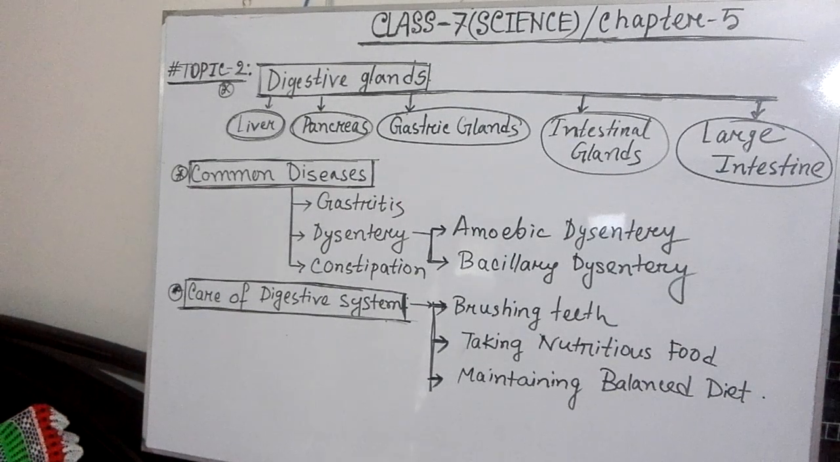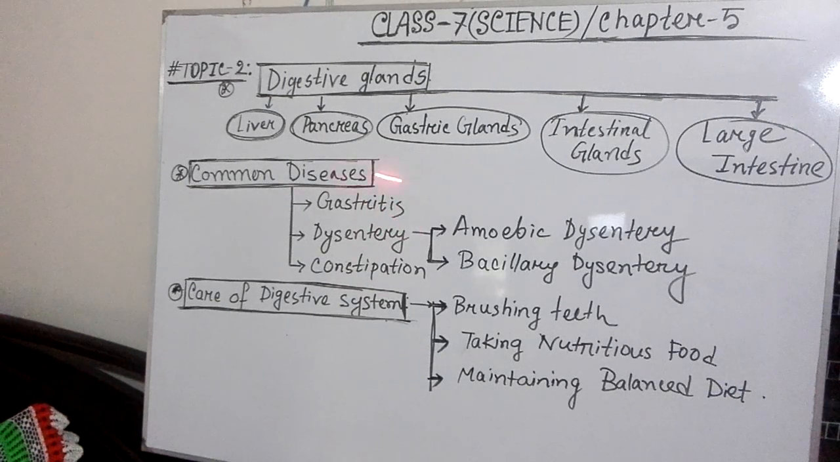Common diseases. The common diseases are gastritis, dysentery, constipation. Gastritis is a common disease. When we take so many junk foods or oily foods, our stomach, actually our gastric gland, secretes too much hydrochloric acid, and it becomes a form of gas. It creates a form of gas, and it creates pain in our belly.